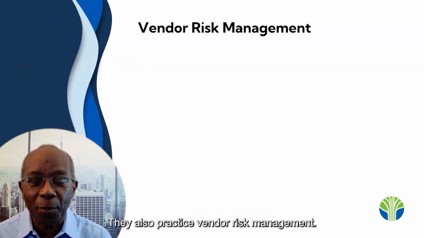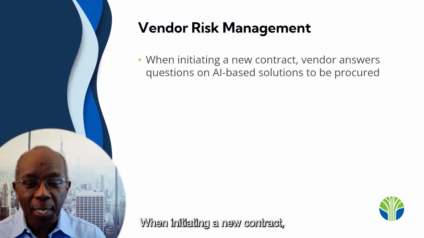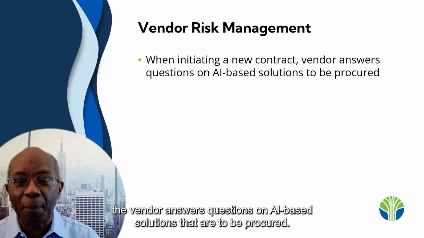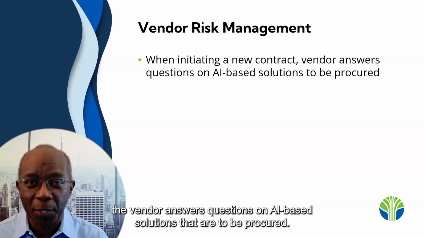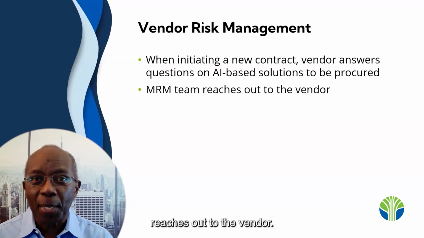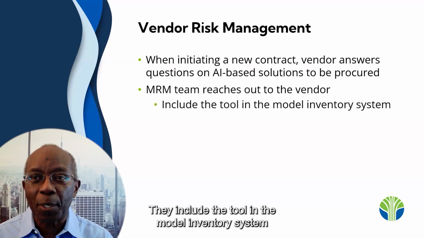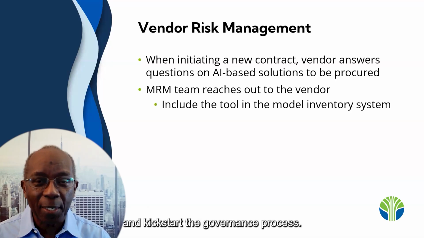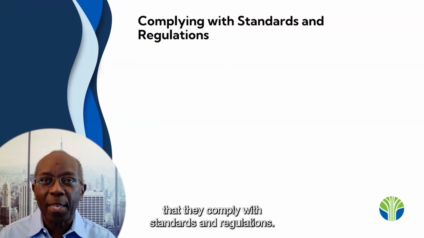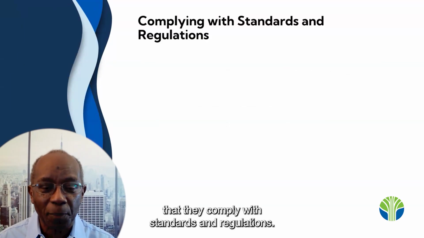They also practice vendor risk management. When initiating a new contract, the vendor answers questions on AI-based solutions that are to be procured. The model risk management team reaches out to the vendor. They include the tool in the model inventory system and kickstart the governance process. The framework also makes sure that they comply with standards and regulations.